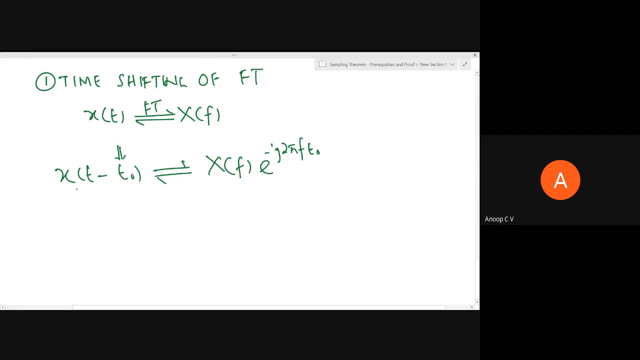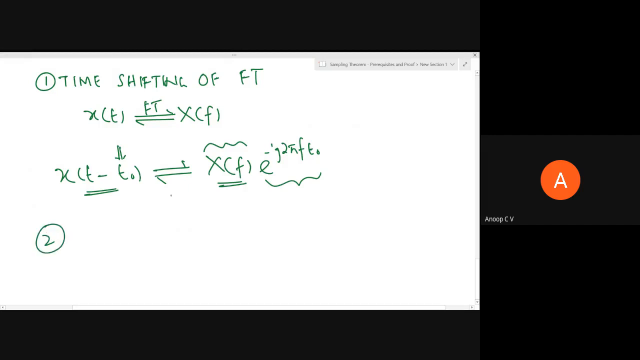It's very simple. What will happen if you delay or advance a signal? It's simply a phase shift. It won't change any other aspect. That's why X of f is a complex number, and if you multiply a complex number with e power j something, the magnitude is unaffected, only the phase is changing. So it represents a phase shift. That is the meaning of the math I have written here. So that is the first property, the time shifting property.